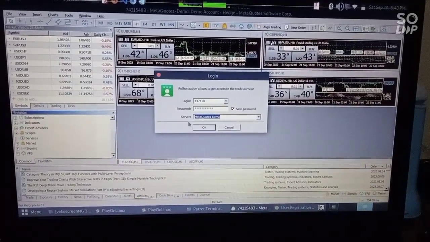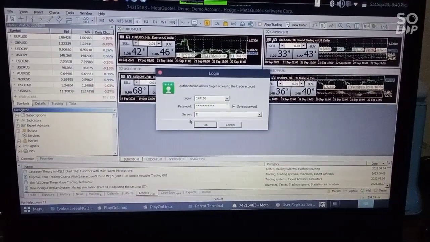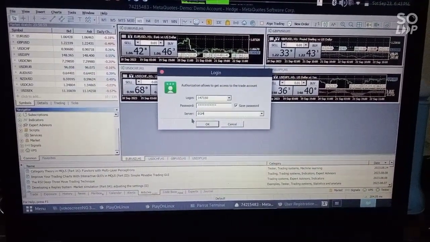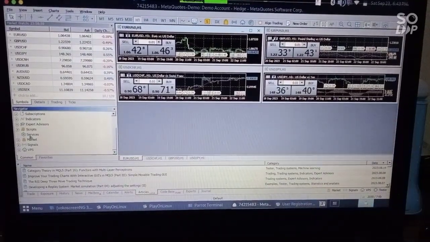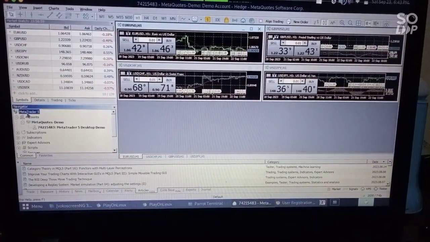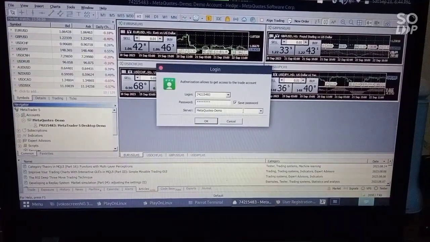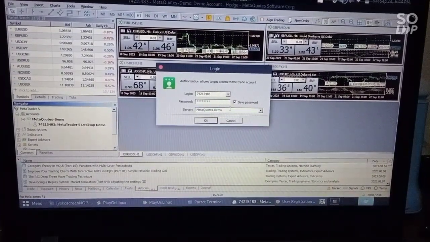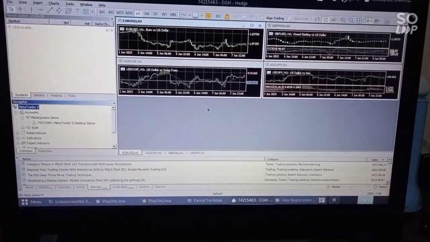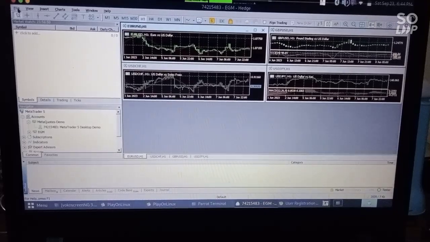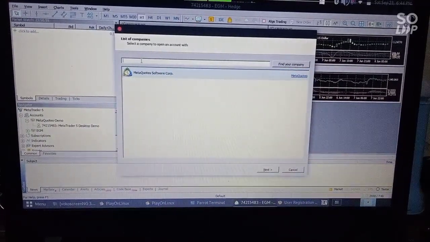So you go and put your broker name at the server point. Mine is AGM, not that part. So login. Why does it give an error? No, not that part. Give me a minute. Oh yes, it's this part.